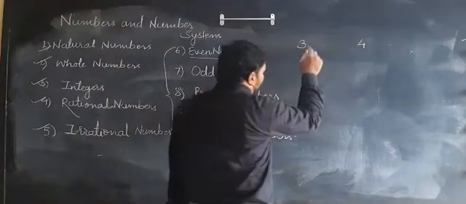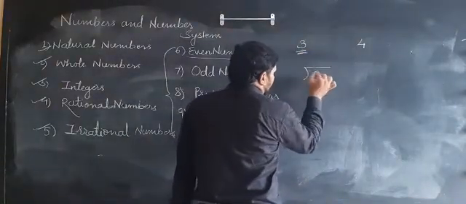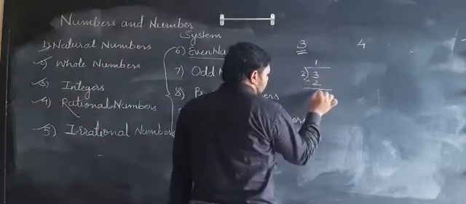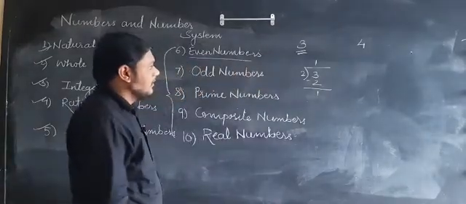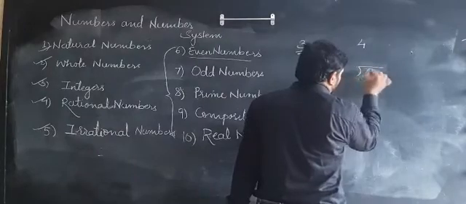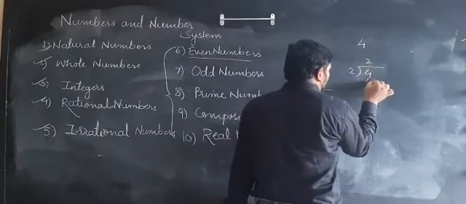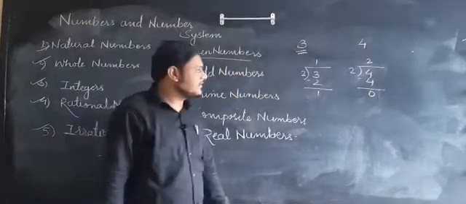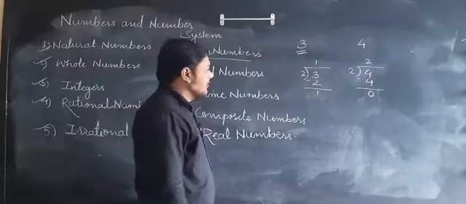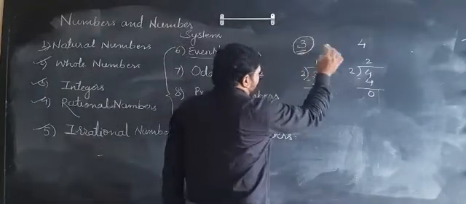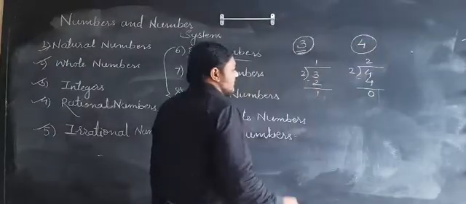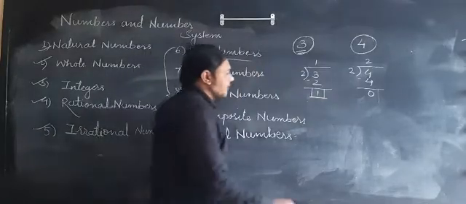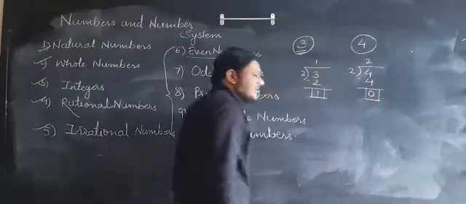First of all we will divide 3 by 2. We know that 2 ones are 2, 3 minus 2 is 1. Now we will divide 4 by 2. 2 twos are 4, 4 minus 4 is 0. Students, what have you observed in this division? 3 is incompletely divisible by 2 because there is a 1 in the remainder. But 4 is completely divisible by 2, so there is a 0 in the remainder.